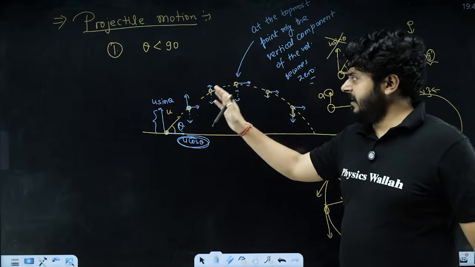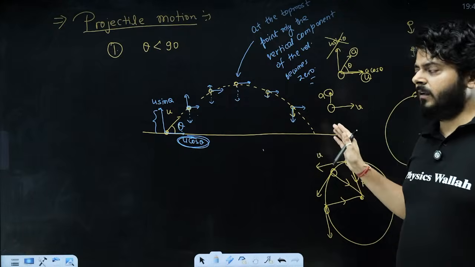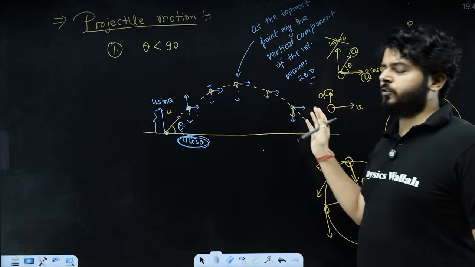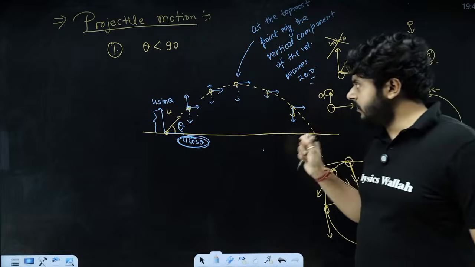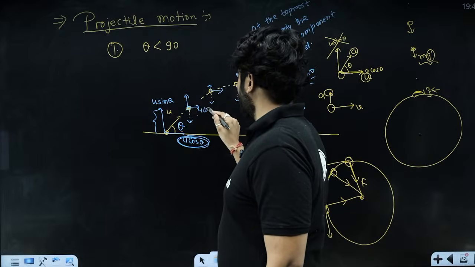So in the entire journey of the projectile motion, once it starts and before it hits the ground, the body's horizontal component remains as it is. So at all points, the horizontal component is u cos theta.